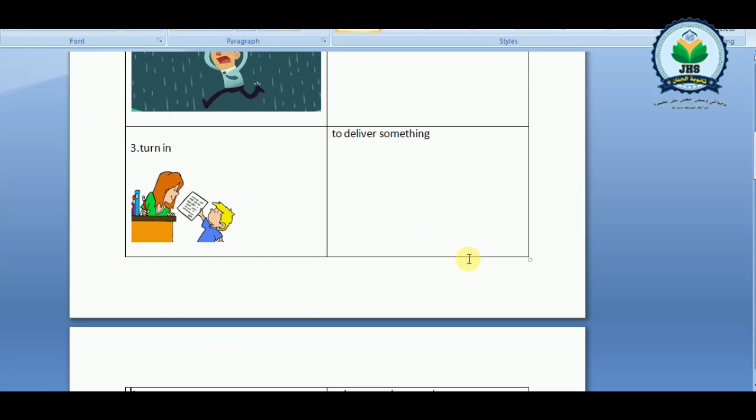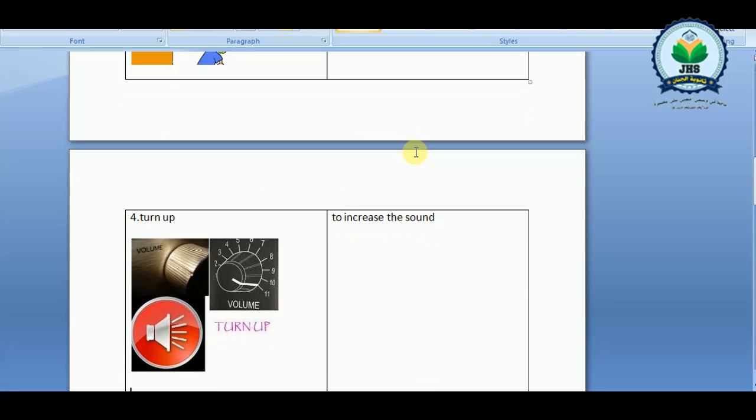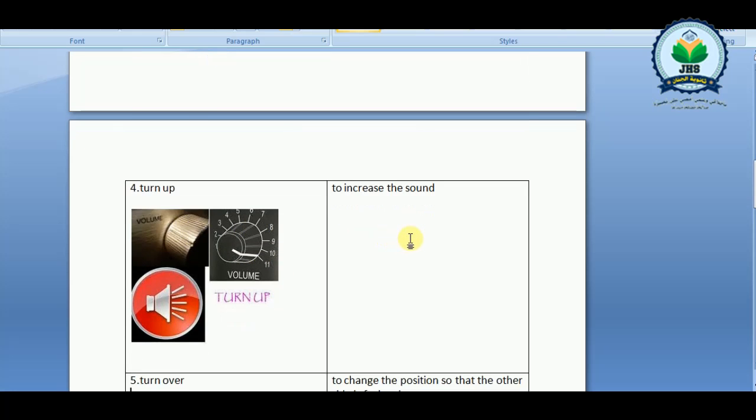Number 3. Turn in. As we see in the picture, the boy turns in his homework. He gives his homework to the teacher. So turn in means to deliver something. Number 4. Turn up. As we see here, we turn up the volume to the maximum. So, turn up means to increase the sound.